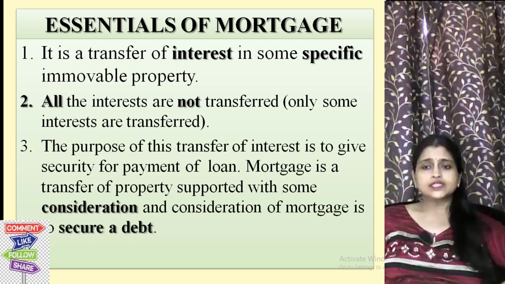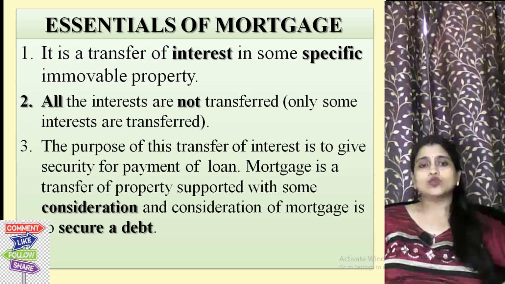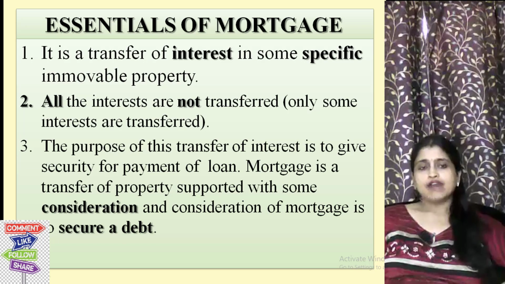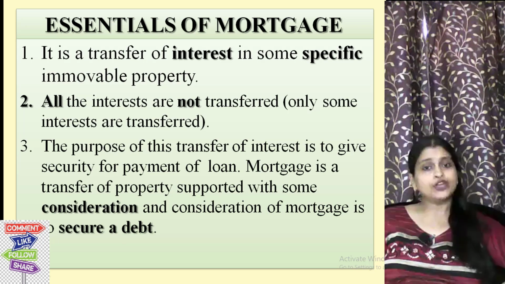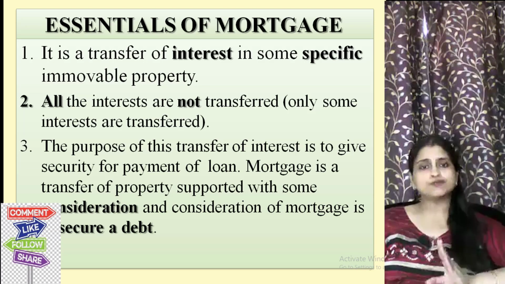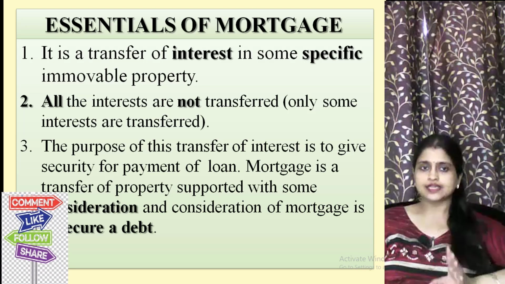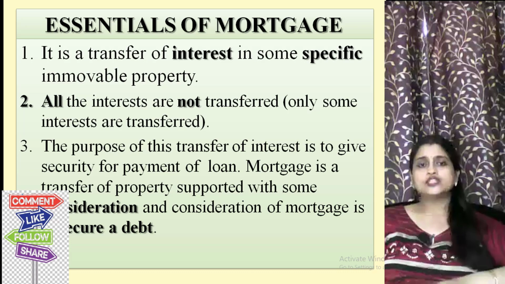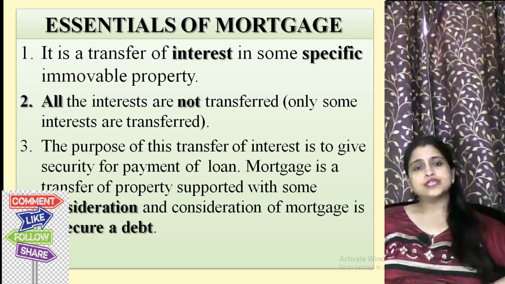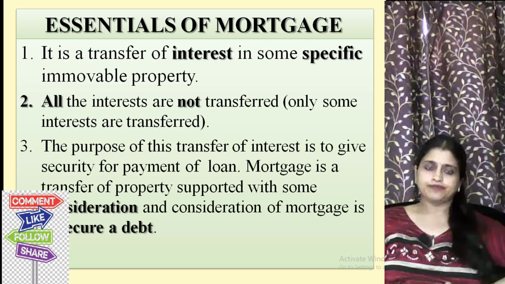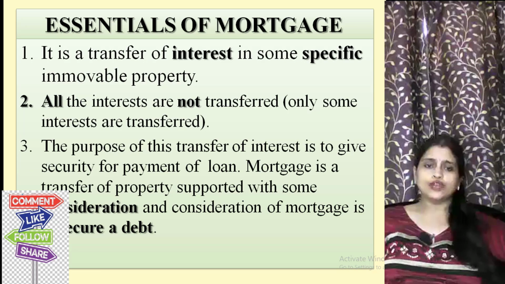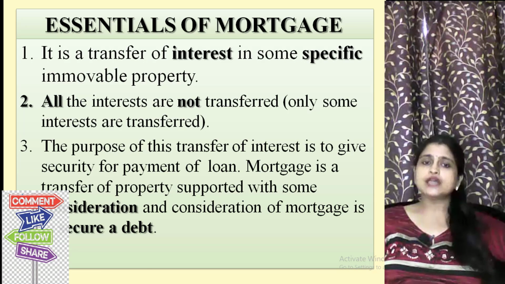So, from this definition, we can get the essentials of mortgage. First, it is a transfer of interest, not the transfer of ownership. The ownership is not transferred in mortgage, unlike sale. Only an interest in some specific immovable property is transferred. The second essential is that not all the interests are transferred, only some interests.